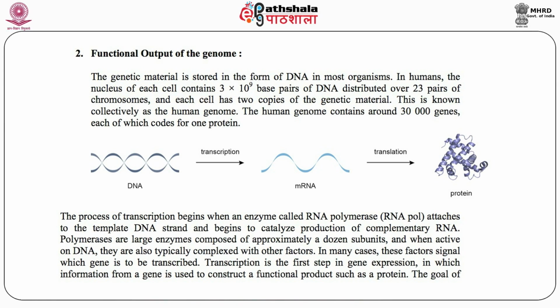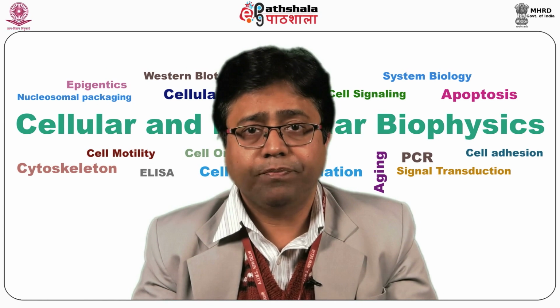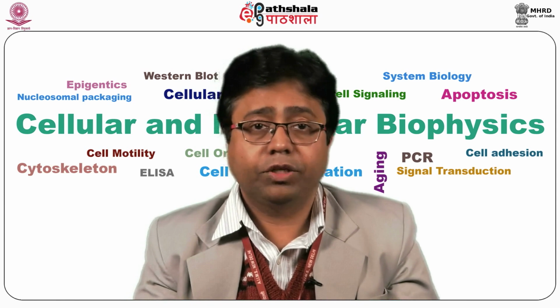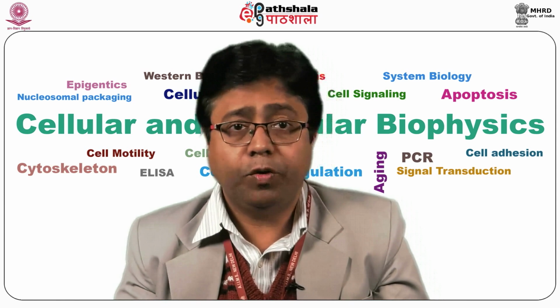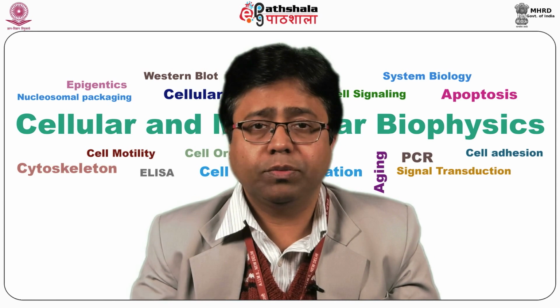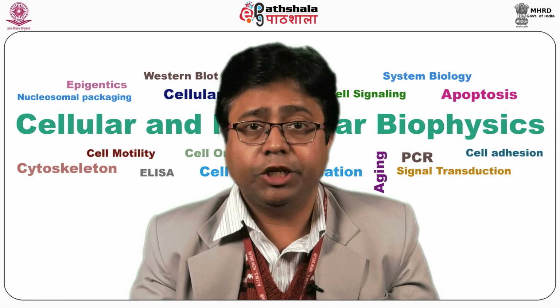Now, transcription is the first step in gene expression, in which the information from a gene is used to construct a functional product such as a protein. The goal of transcription is to make an RNA copy of the gene's DNA sequence. For a protein-coding gene, the RNA copy, or transcript, carries the information needed to build a polypeptide or protein subunits. Eukaryotic transcripts need to go through some processing or QC before they can be translated into proteins.